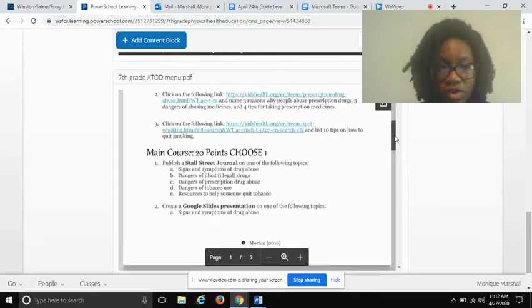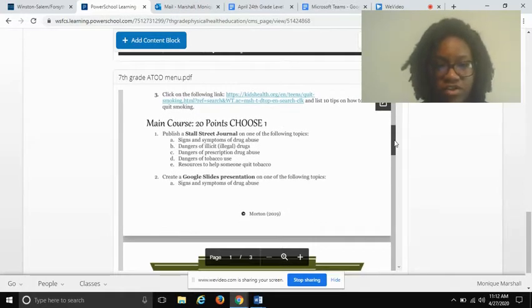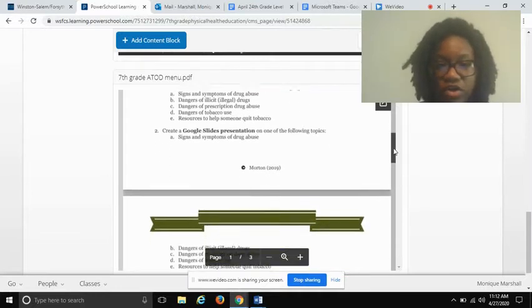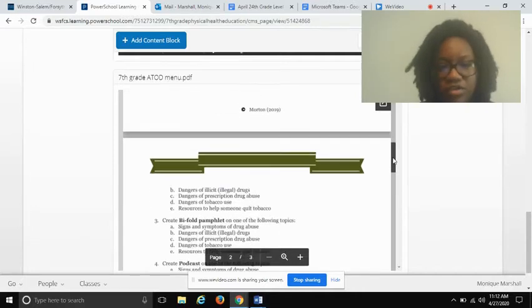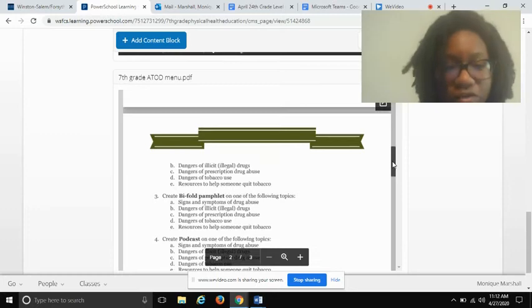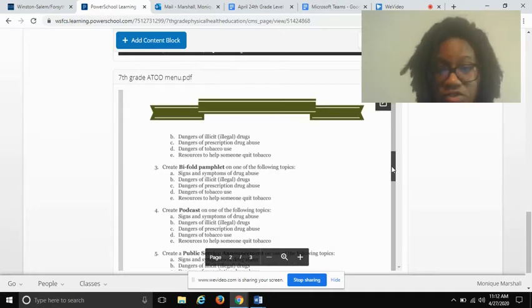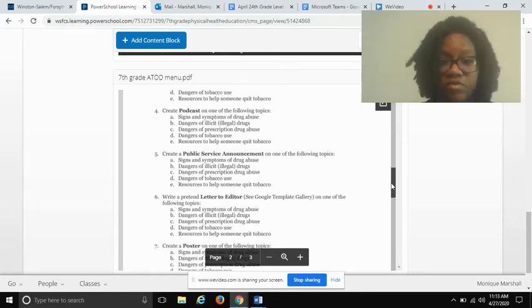And then this is your main course, your different options for the project. Your Stall Street Journal, which is basically like a newsletter. A Google Slides presentation is still there, but try not to pick that one, because I've seen a million Google Slides presentations. A bifold pamphlet, or a podcast, which is kind of like a voiceover of you talking about the topic. That one might be cool to do. You can do it on your Chromebook or on a phone. On your Chromebook, you are going to have to approve for it to get your audio and turn on your mic. But that's pretty much you talking about the subject, including those 10 facts, and then telling me the websites where you got it from. A public service announcement is pretty much like a commercial.